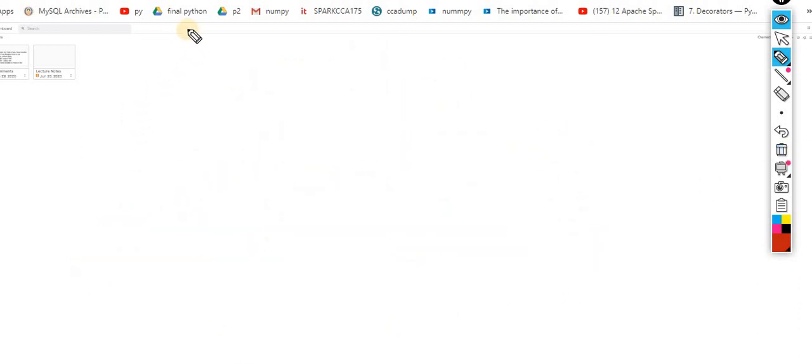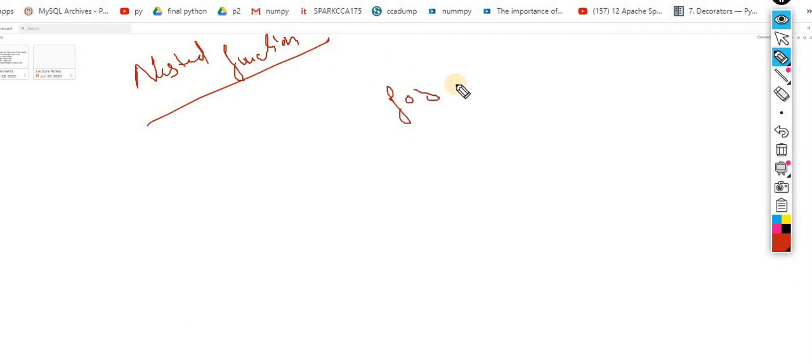Okay, so there is one more last concept, that is called nested function. The name specifies it itself: a function inside a function is called a nested function. I am repeating once again, as we learned nested for loop, the same concept is over here. The function inside a function is called a nested function.